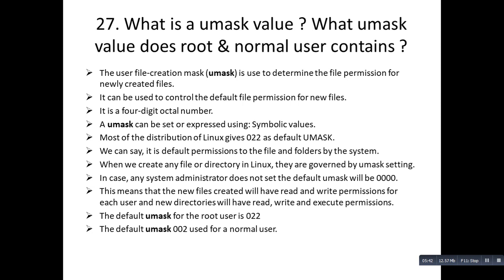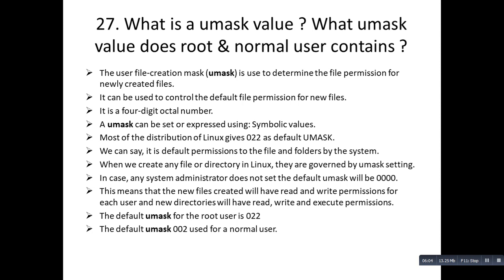Most distributions of Linux give 022 as the default umask. So whenever you create a file or a directory, the default umask value will be 022. We can say it is the default permission given to files and folders by the system. When we create any file or directory in Linux, they are governed by the umask setting.